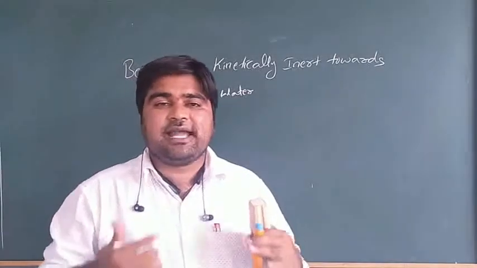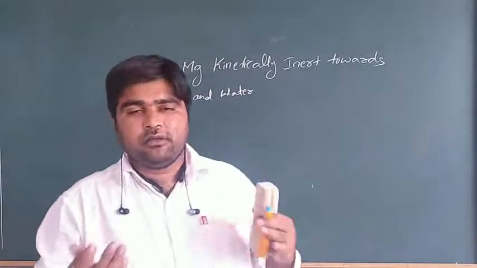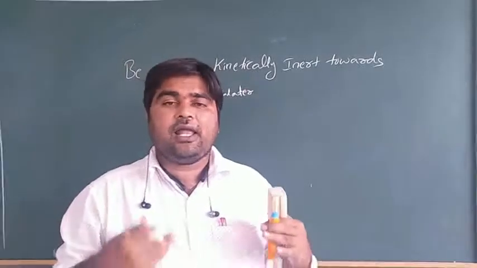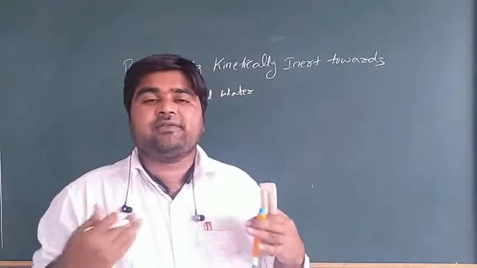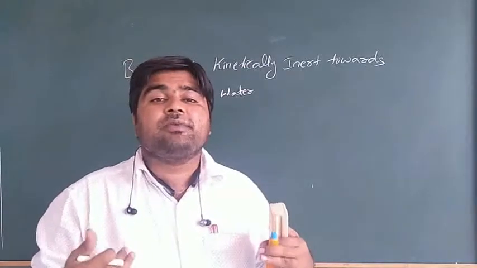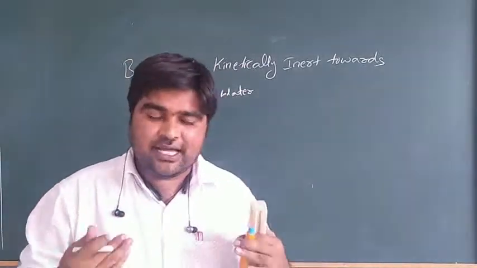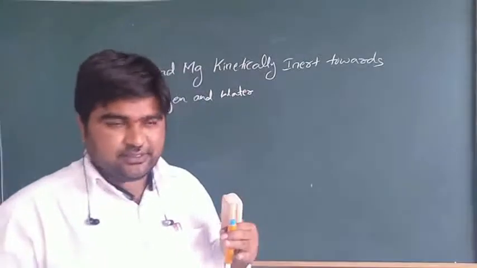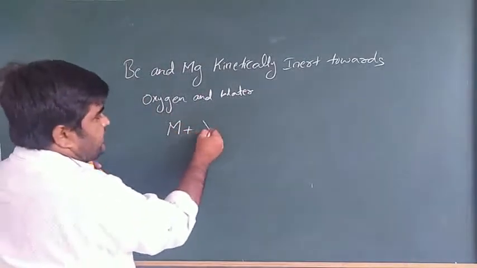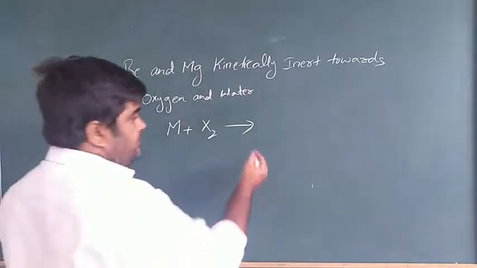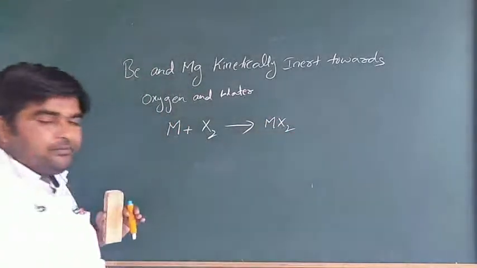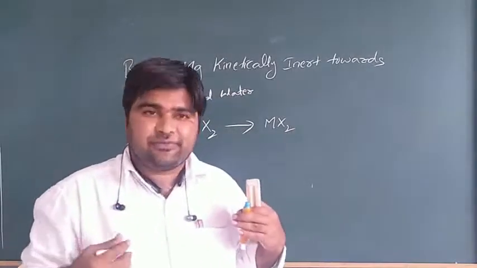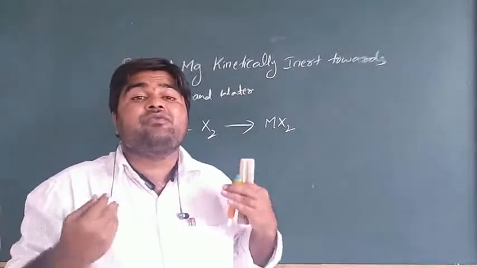This is what we discussed about reactivity towards atmospheric oxygen and water. And coming to reactivity towards halogens, all alkaline earth metals react with halogens to form alkaline earth metal halides of MX2 type. However, whenever we have to prepare beryllium fluoride, how can we prepare it?